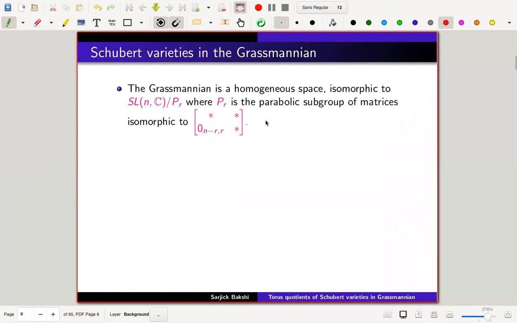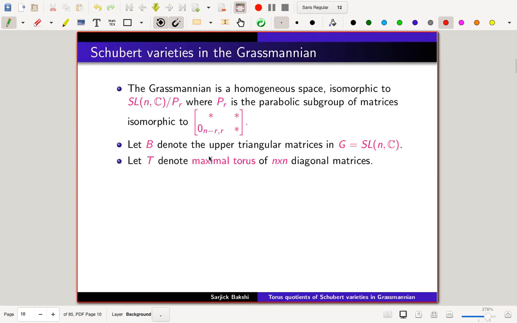Now let me define the Schubert varieties in the Grassmannian. There is an action of SL_n(C) on the Grassmannian by multiplication on the vectors in the subspace. If we take the standard basis and take the span of e1 to er, one can see that this is a transitive action, and the stabilizer of that is precisely this parabolic subgroup P_r.